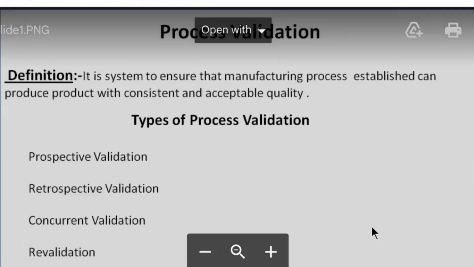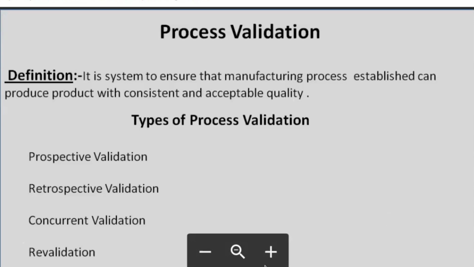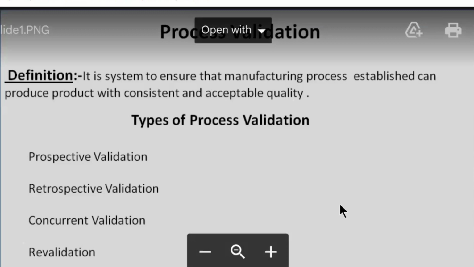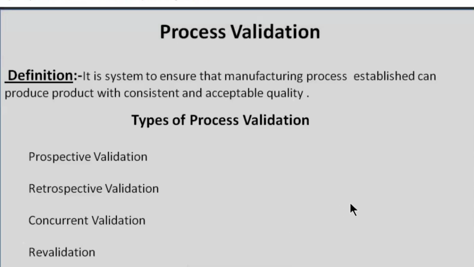Today we are going to discuss machine validation. If you want to get regular production from the machine, regular in the targeted production quantity and quality also, then you don't have an option, you should go for machine validation. So what is machine validation? We'll understand this concept today.